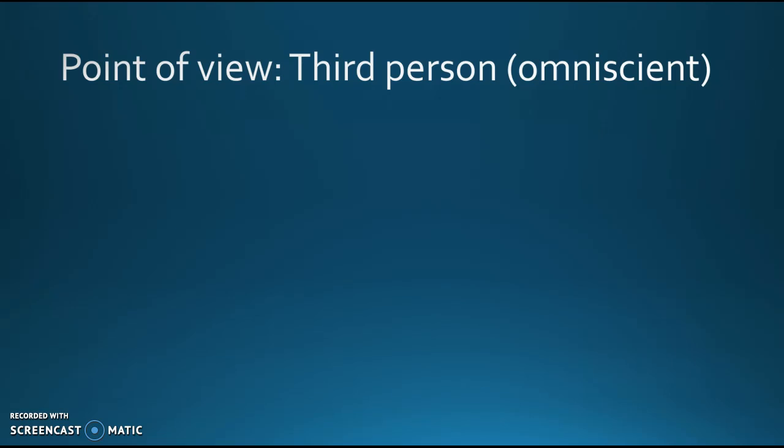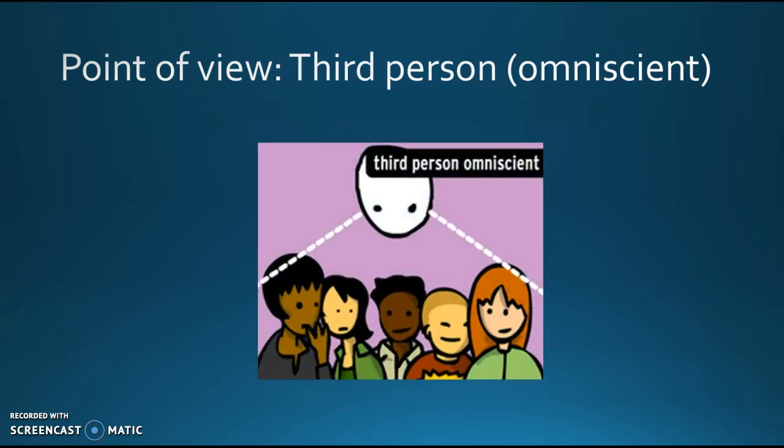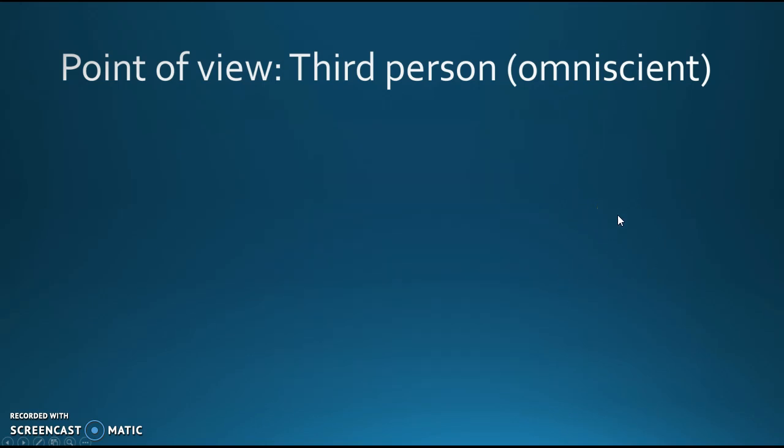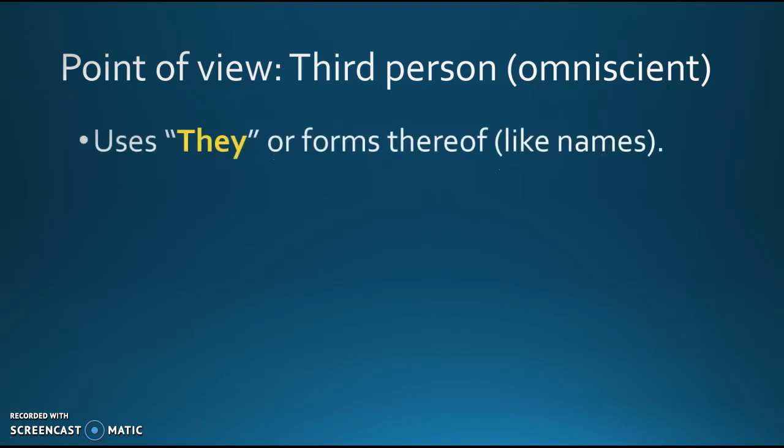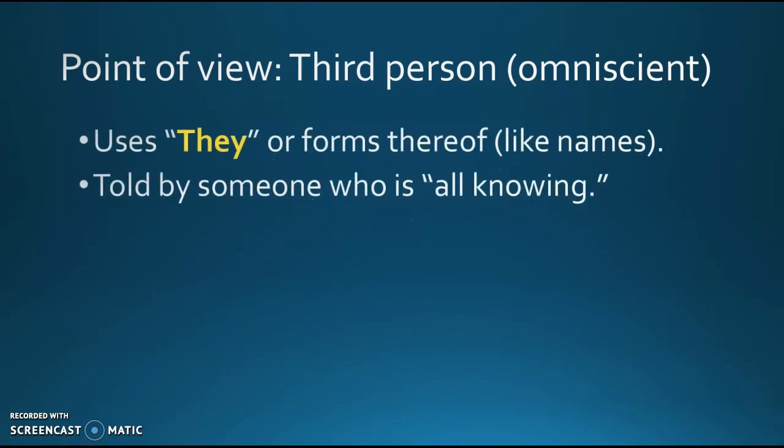And then last but not least is the third person omniscient. Omniscient is a big, hard-to-pronounce word, even harder to spell, but it's still a thing. Yes, for omniscient, the narrator is basically, omniscient means all-knowing. So not only does the narrator look inside anyone's head, he or she can look inside anyone's head, or whatever this thing is. For example, okay, it uses they or forms thereof because it's still third person. It's told by someone all-knowing. All-knowing is what omniscient means. You often hear that word referred to God. God is all-knowing, so he's omniscient.